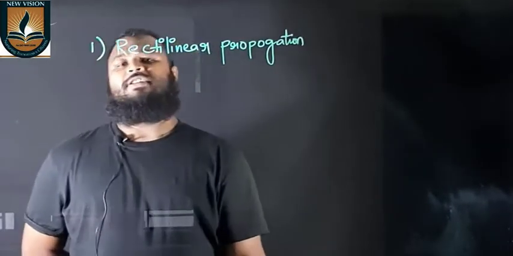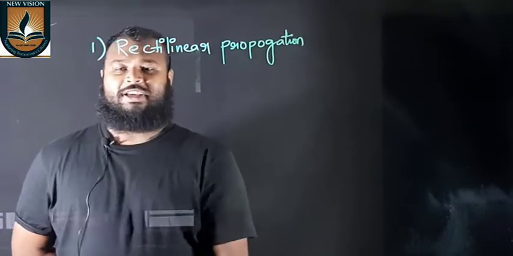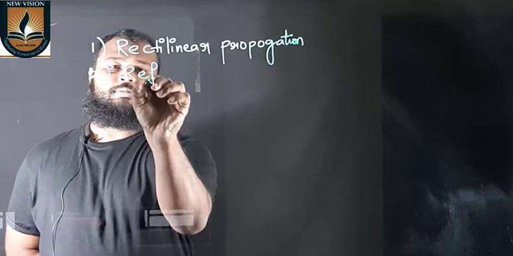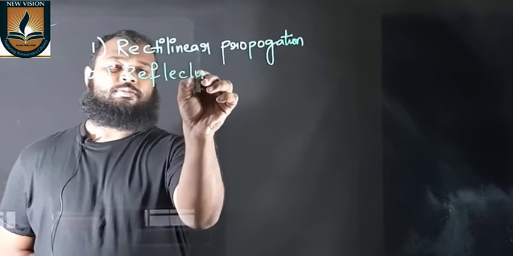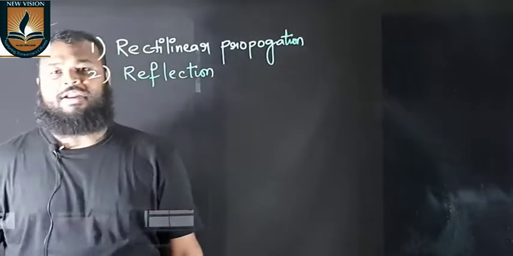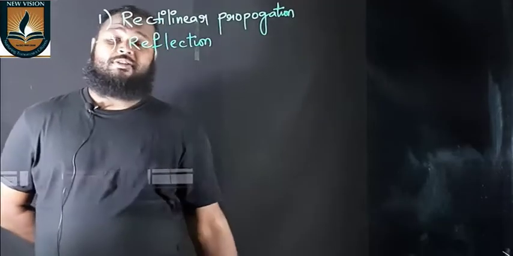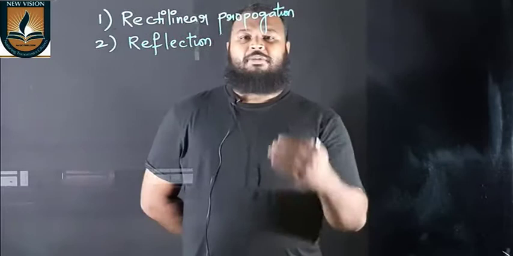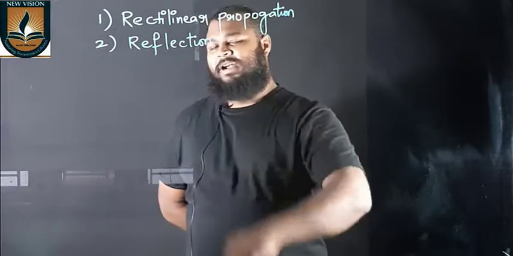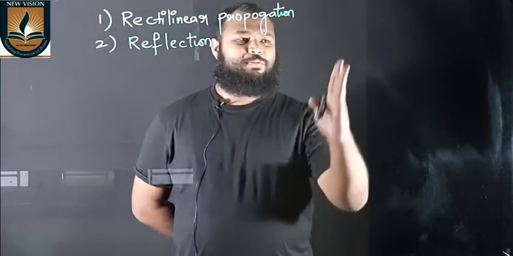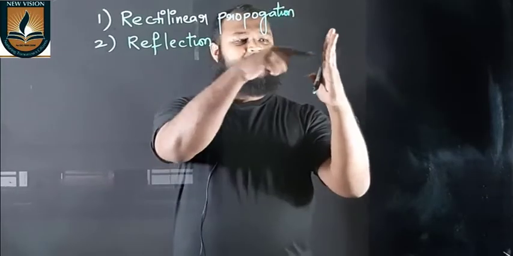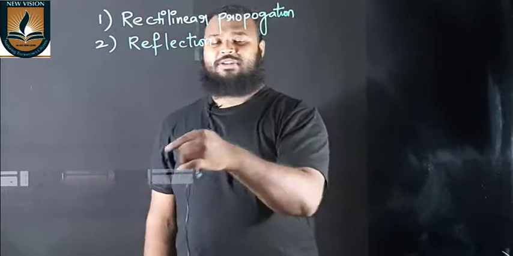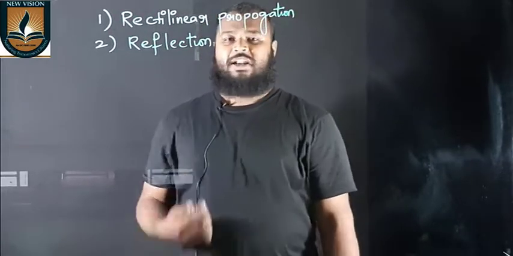The second phenomenon which light shows is reflection, which is the bouncing back of light from one medium to the other medium. When you place a mirror, light is incident on the mirror and comes back to the same medium, or bounces back to the same medium. This is called reflection of light.